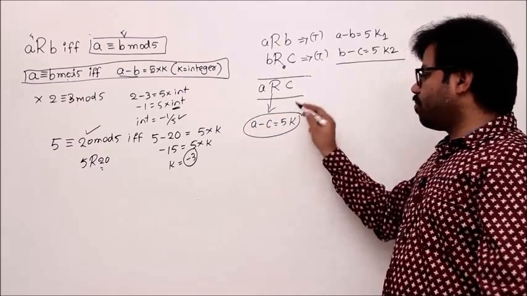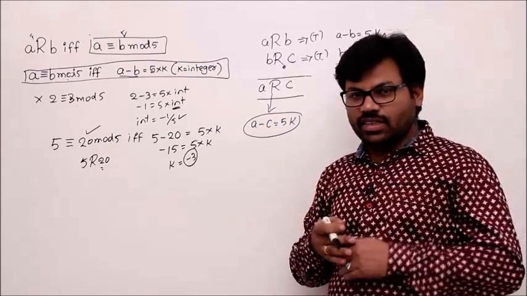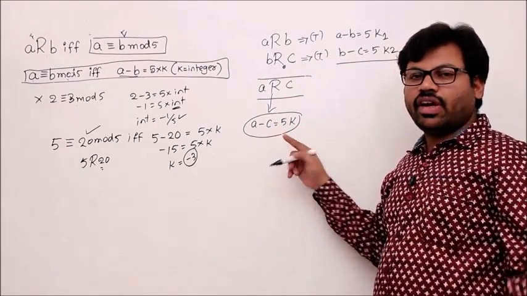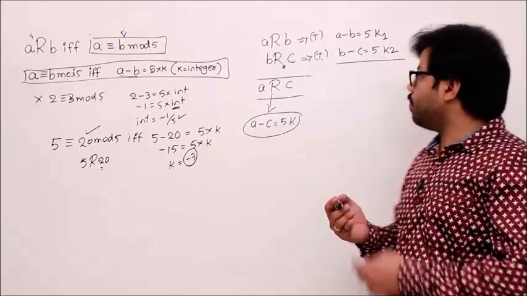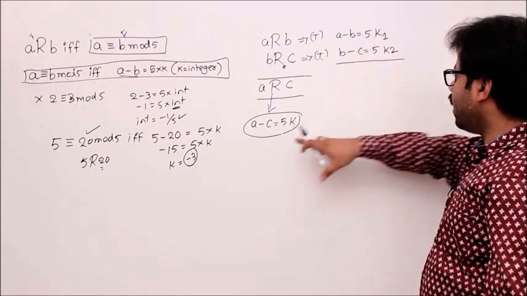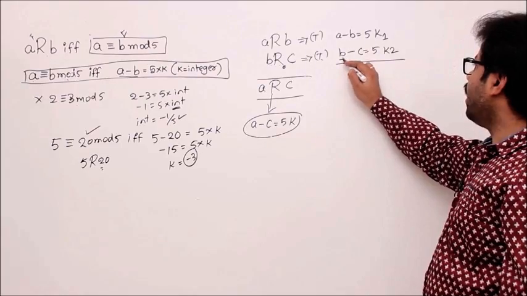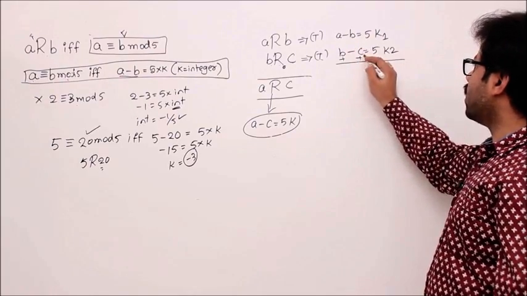This is what our target. My strong feeling is this is possible. This is always true. Okay. So try to think in that way. Somehow try to get a relation between A comma C. Can we get it? Yeah. By adding this, probably you can get a relation between A comma C.